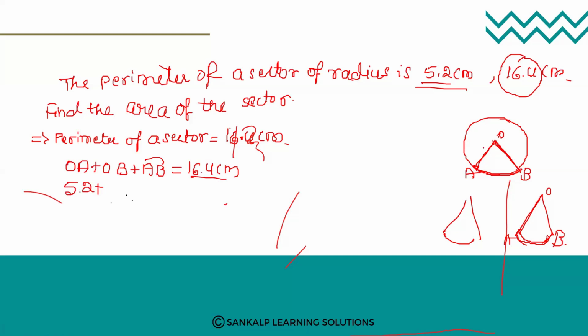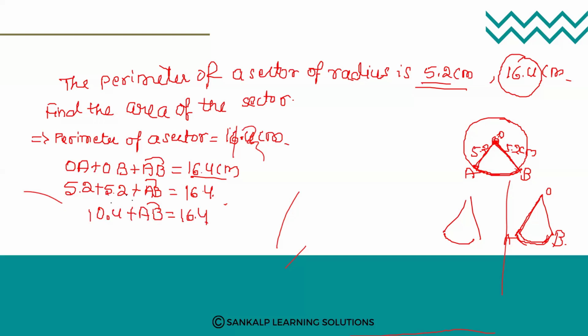Then OB is also 5.2. So these two are the radii of the circle. So if it is 5.2 centimeter, then it is also 5.2 centimeter, because these two are the same. So OB is also 5.2 centimeter, but we don't know AB. Right, as the perimeter is 16.4 centimeter, 5.2 plus 5.2, you will get 10.4, plus AB is equal to 16.4.